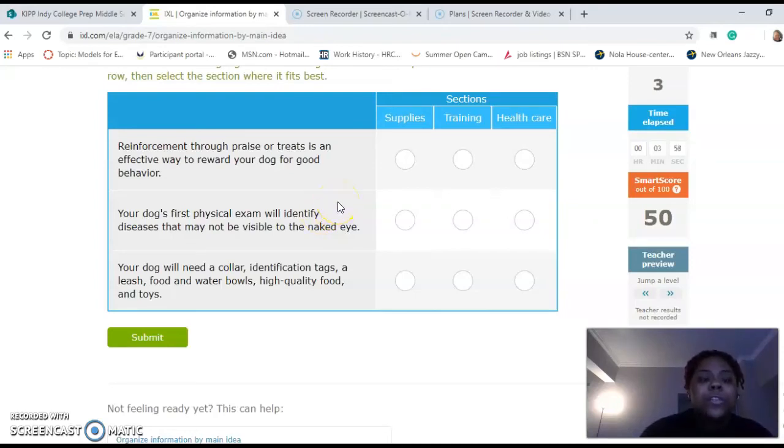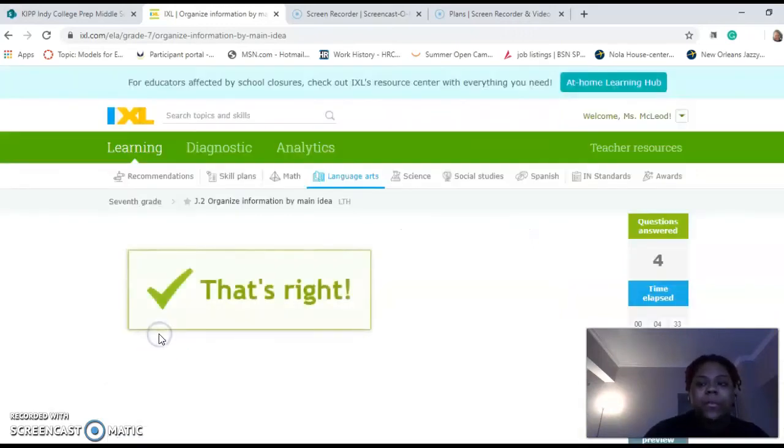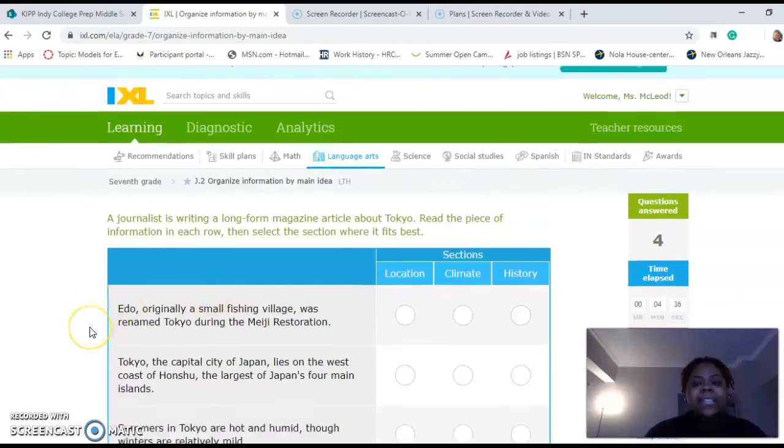So, your dog's first physical exam will identify diseases that may not be visible to the naked eye. We know that this is healthcare, and the key words that help us are physical exam and diseases. So, reinforcement through praise or treats is an effective way to reward your dog for good behavior. We know that this is training, keywords reinforcement, reward, good behavior. And then lastly, supplies. We have collar, identification tags, leash, food, water bowls, and toys. Okay, we're at a 60.